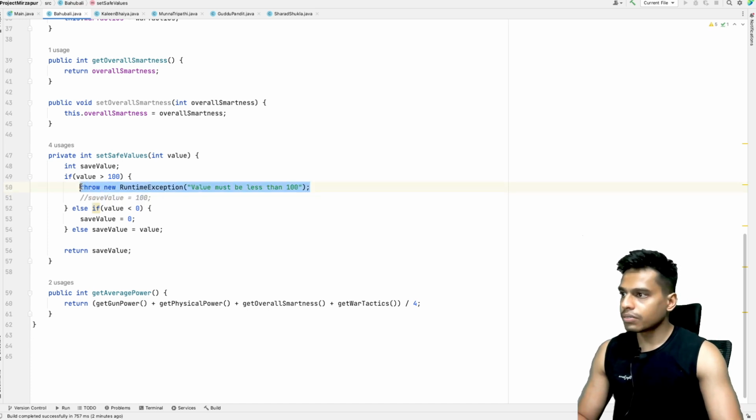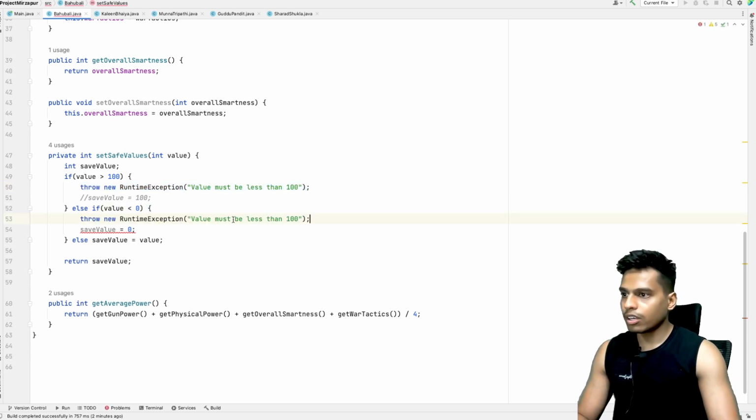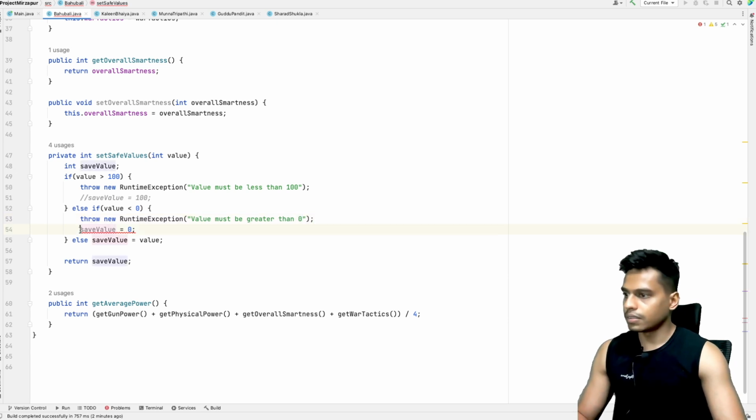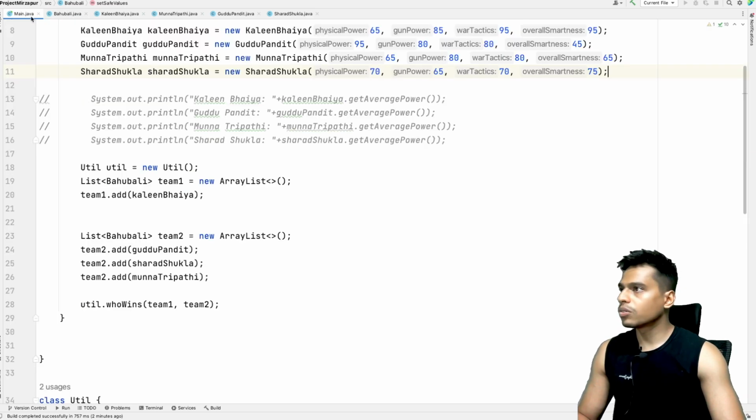And what happens if it is less than 0? In that case, you simply say value must be greater than 0, and we don't need this. Okay, now back to the main function.